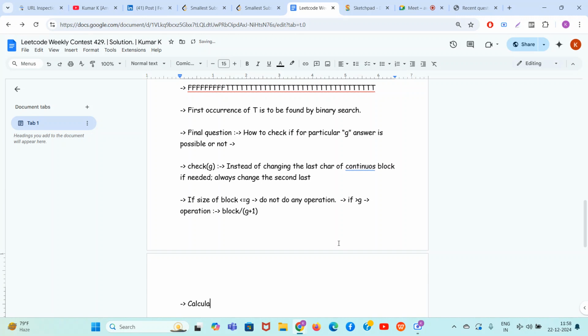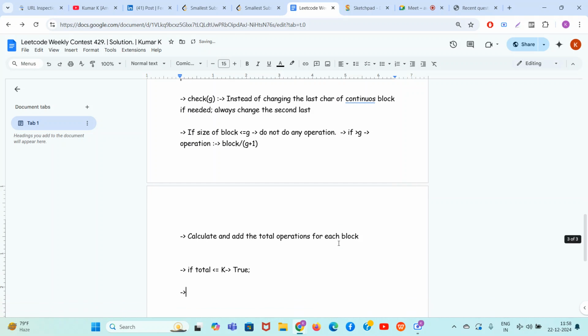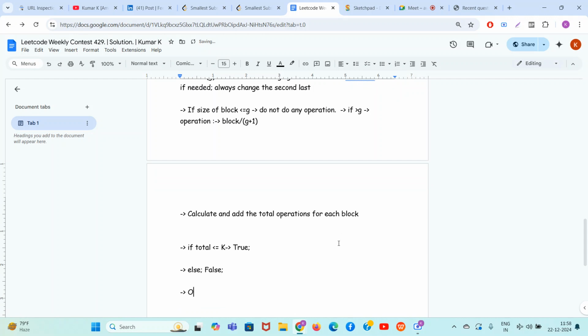Calculate and add the total operations for each block. If the total comes less than or equal to K, the answer is true, else false.